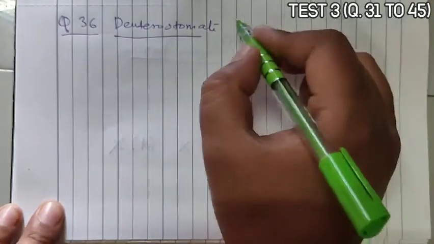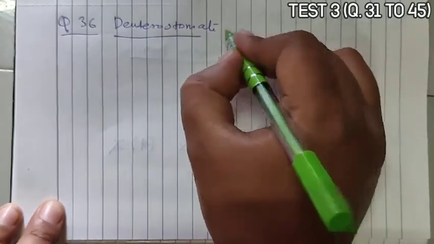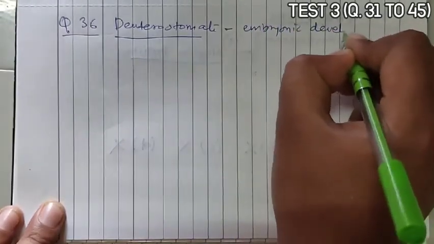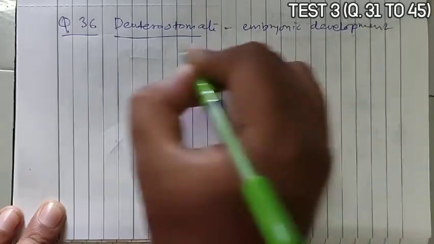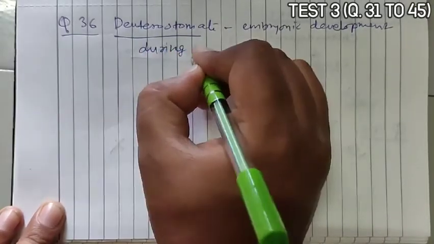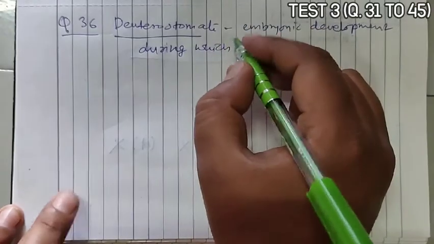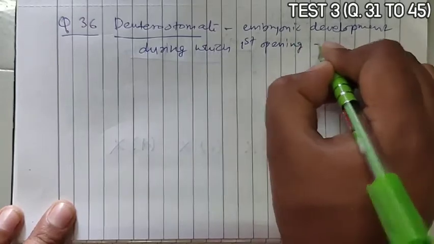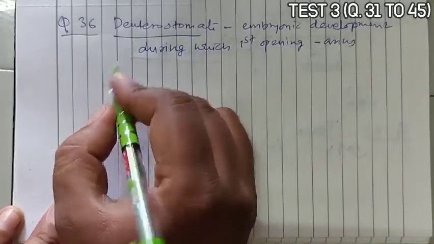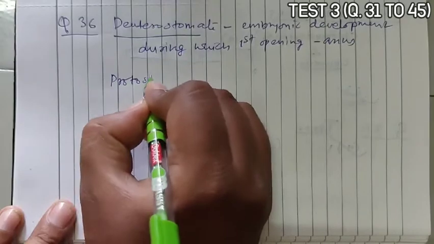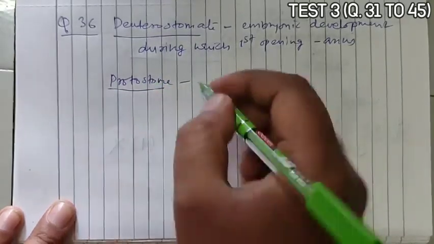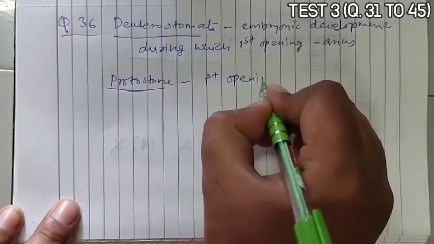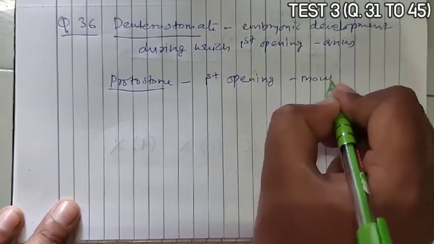Deuterostomate refers to a stage of embryonic development during which the first opening becomes the anus. Similar to that, in protostomes, embryonic development is such that the first opening is the mouth.